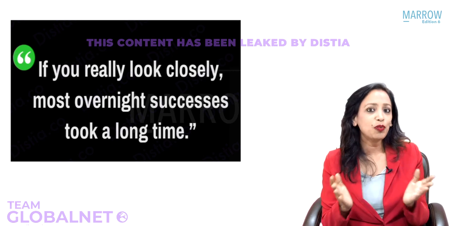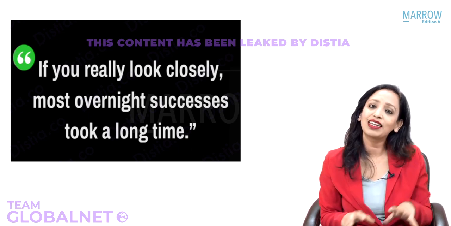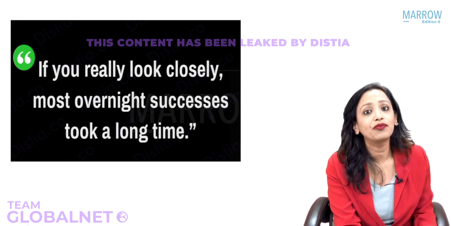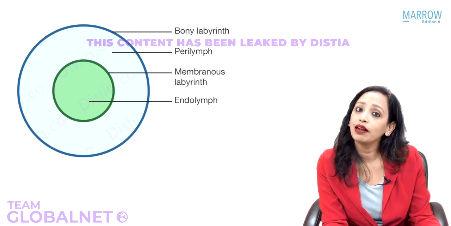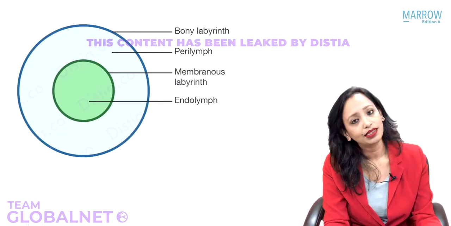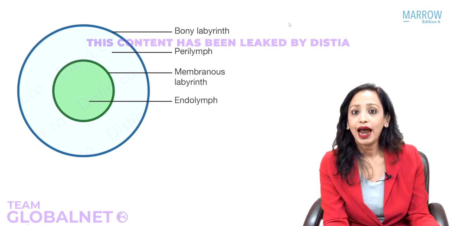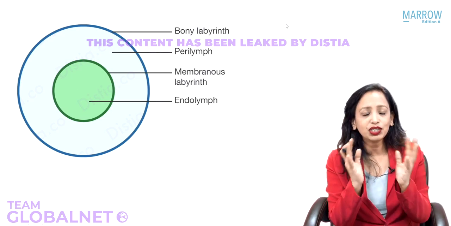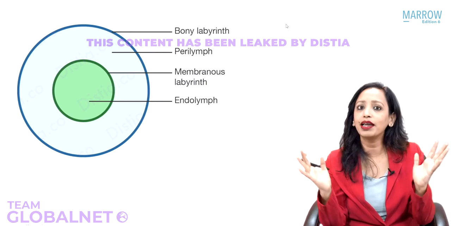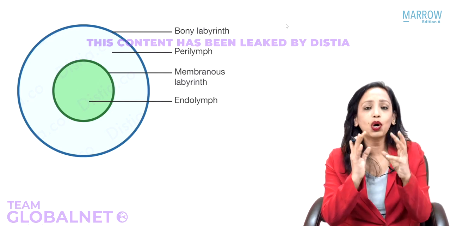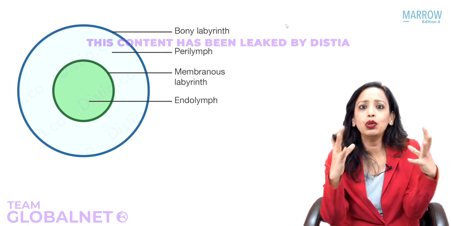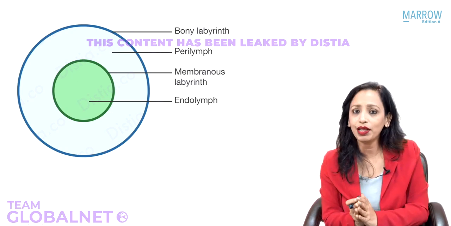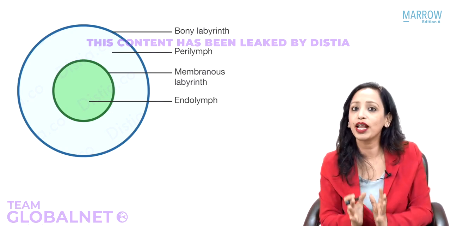So yes, I hope I have all your attention, and let us start with the embryology or the development of the inner ear, a very, very important topic of your exams. So can you tell me what the inner ear is known as? Yes, the inner ear is known as labyrinth, and the inner ear or the labyrinth is in two parts. It is a membranous or a sac-like structure surrounded by a bone. So the membranous or the sac-like structure, like a balloon, a membranous balloon, is what is known as membranous labyrinth, and the bony covering is what is known as bony labyrinth.